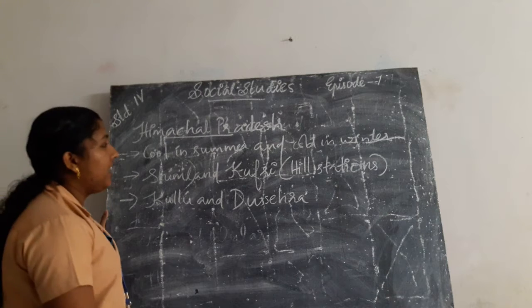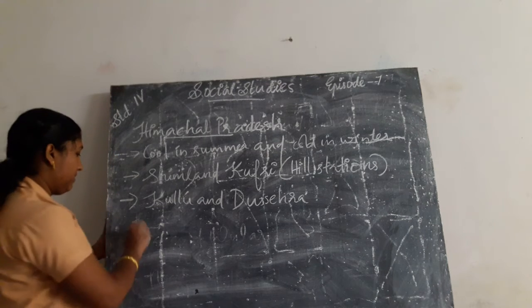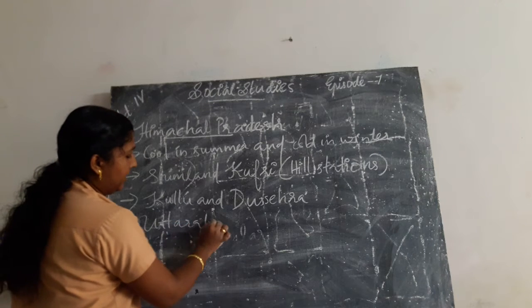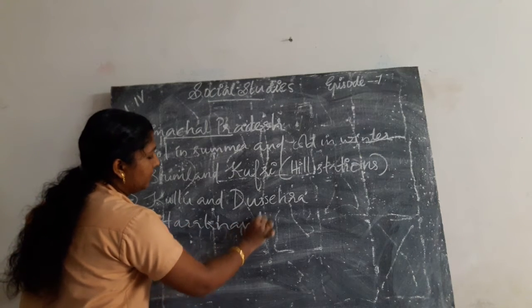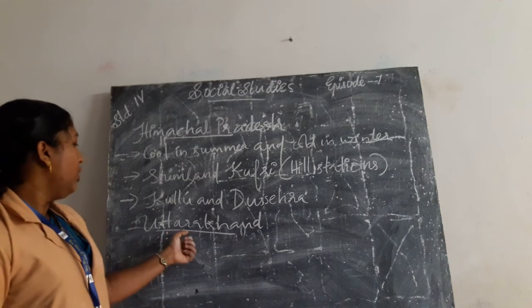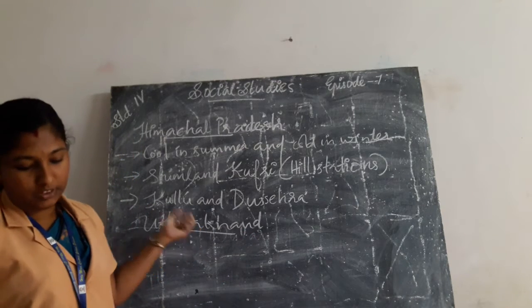Next, the life in the Himalayan region. Uttarakhand.